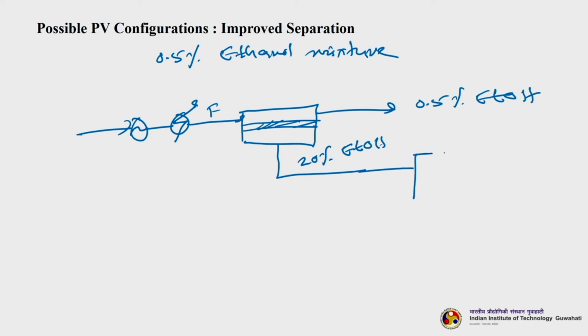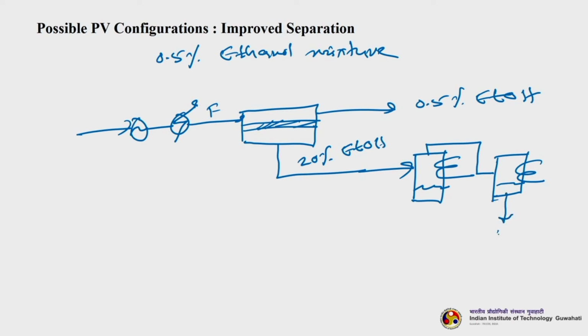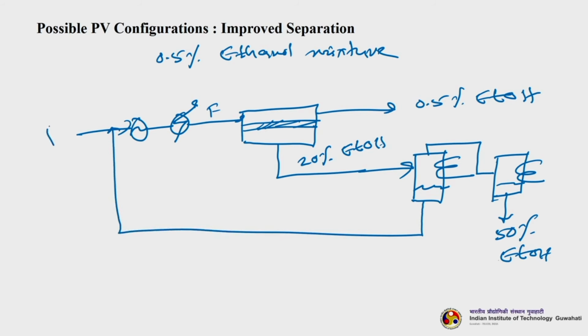So, then it passes to fractional condensation. Okay. So, you get condensed here. So, whatever is coming is again passing through another stage of condensation, then we get a 50% rich ETOH, ethanol, okay, and whatever is remaining, it again goes to the feed. So, this is 6% ETOH.